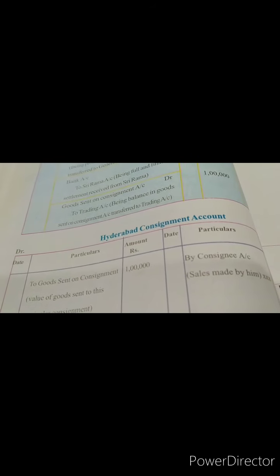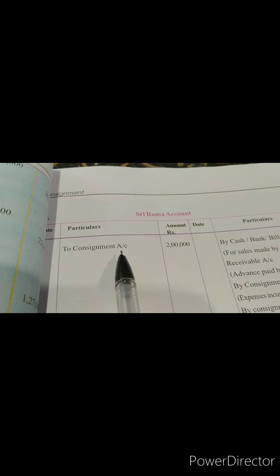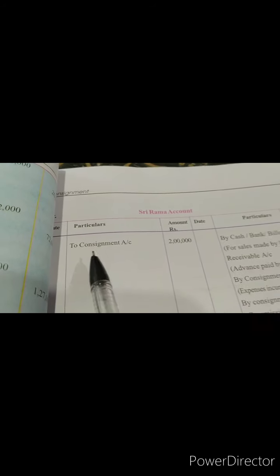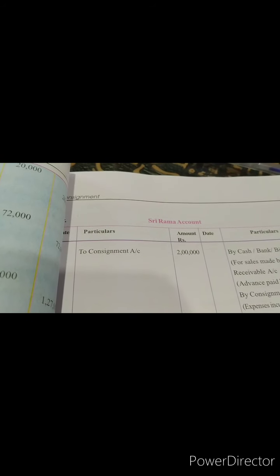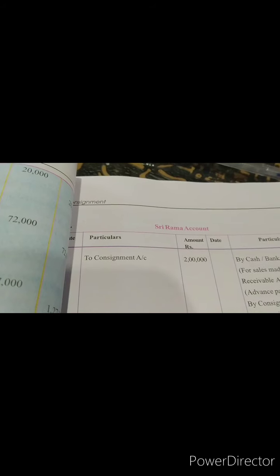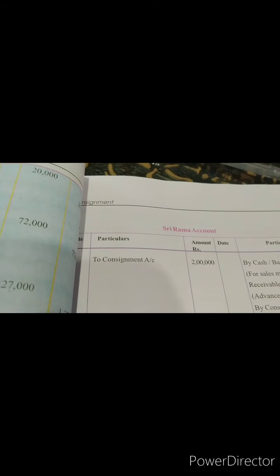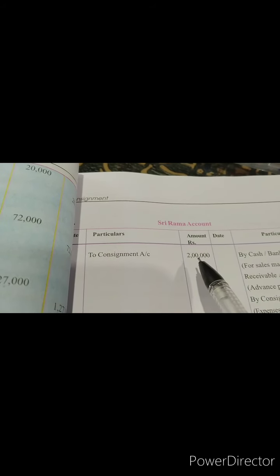So first we will prepare the consignment account, dear students. After that we make the consignee account, to know how much amount the consignee is supposed to give us. Here, consignment to Hyderabad you will write, don't write consignment account straight away. Little corrections in your textbook illustrations. These corrections don't mean actual corrections, but are to make the answer look even more clear. So you'll write consignment to Hyderabad account, and the actual sales done is 2 lakhs.